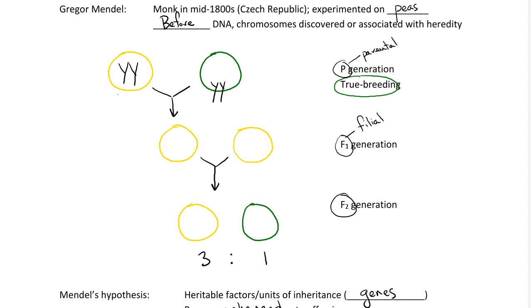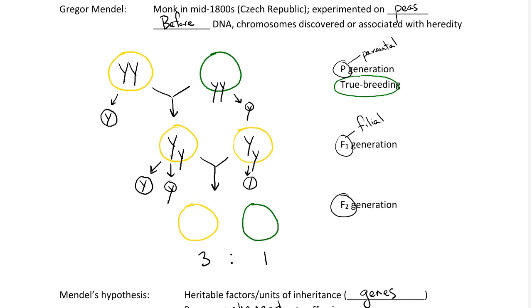Now, each of these can contribute only one kind of gamete. The gamete that this can contribute is a big Y gamete, and the gamete that this one can contribute is a little y gamete, so either a sperm or an egg. And when those fertilize to create the F1 generation, we get big Y, little y. That's our only option. And then when we cross this with another of the same generation, which is also big Y, little y, in this case now, each of these can produce two different forms of gamete, one with the big Y allele, one with the little y allele.